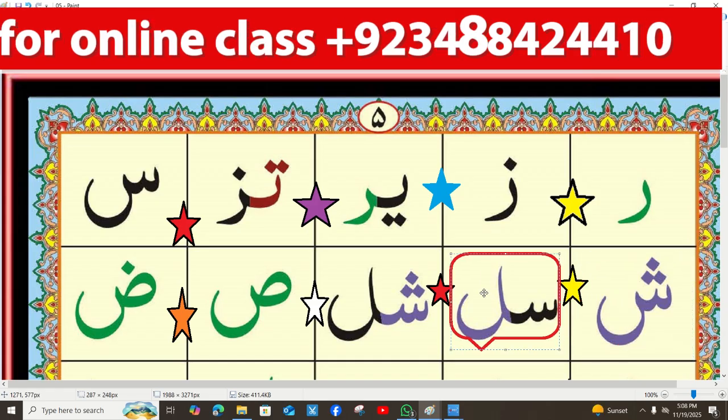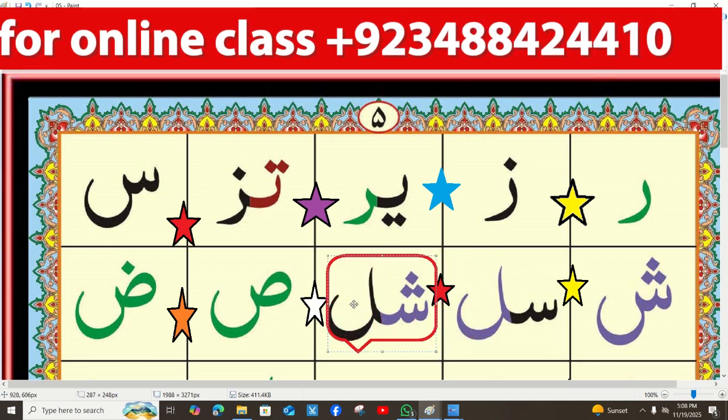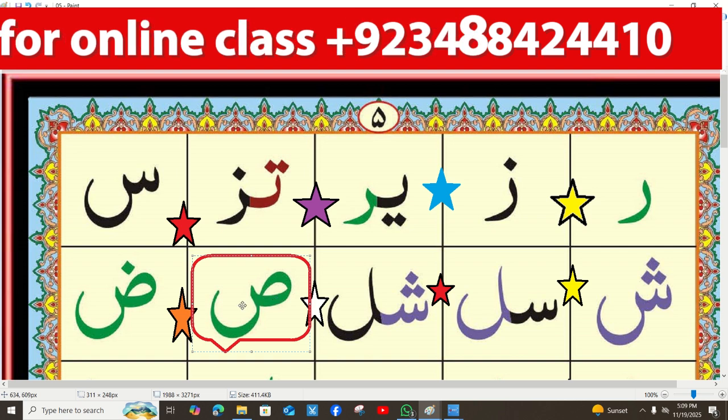Next one, Sin Lam. Next one, Sheen Lam. Next one, Swad. That letter is Swad, and that letter has a bold sound. The green letters have a bold sound.